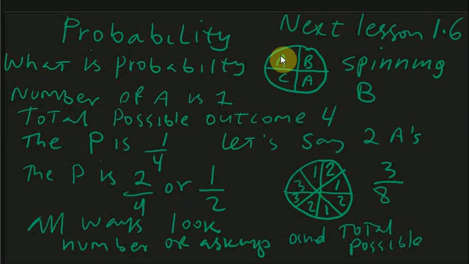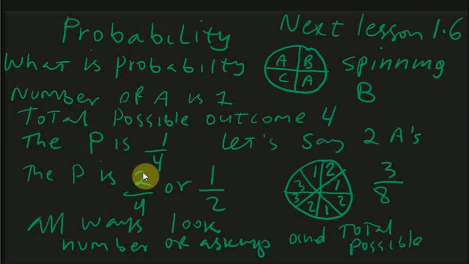So what about if this is A and this is A? So A, B, C, A. We have 2 A's now. What is the possibility this will turn into A? We will say 2 out of the 4. 2 out of the total, right? So 2 out of the 4 is the possibility these things will turn to A if this is spinning, or 1 out of 2. Now we touch on ratio, right?